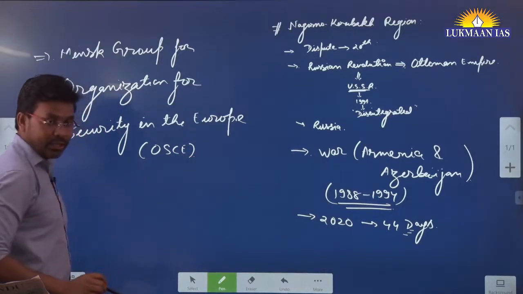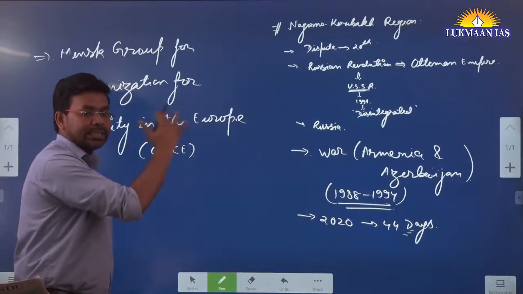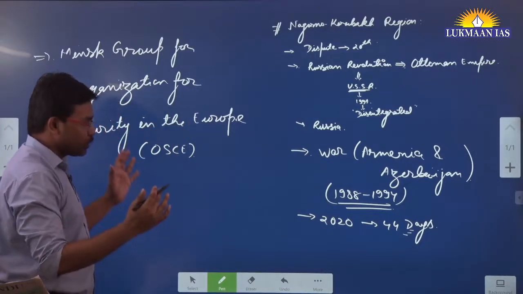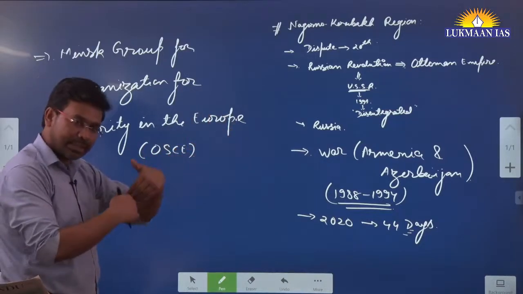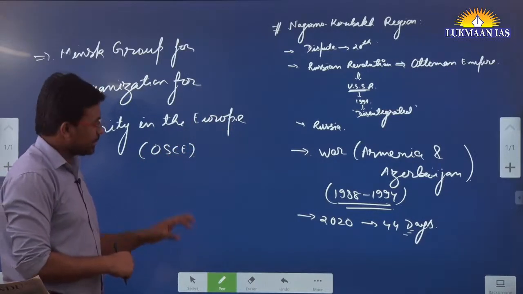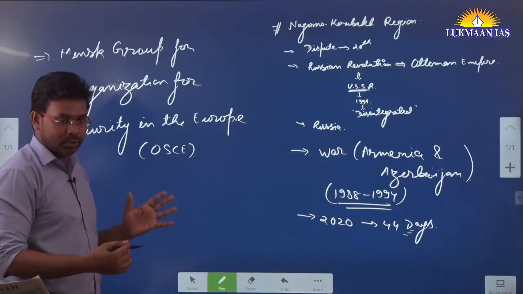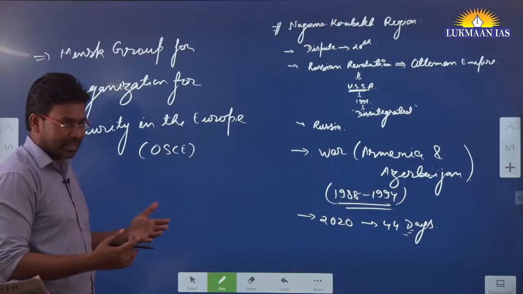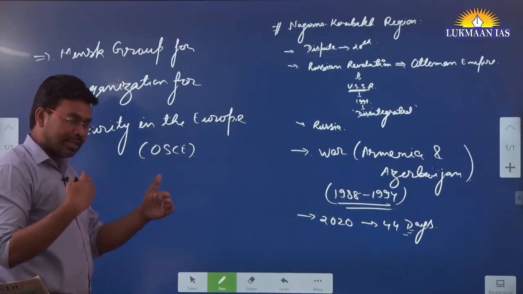So this particular group acted as a mediator between Azerbaijan and Armenia. They have mediated, and there was a ceasefire. Ceasefire means both of them, let's say, renounced their weapons. However, it did not lead to a complete solution. The complete solution is still not there. The warring parties still have their own differences.